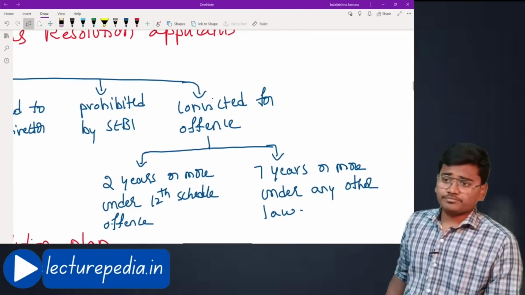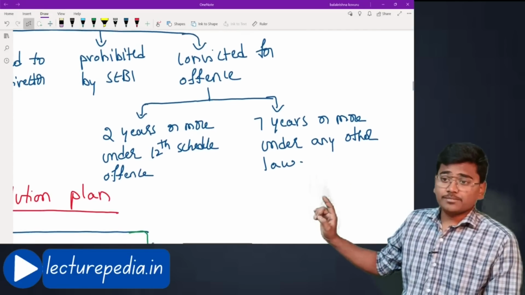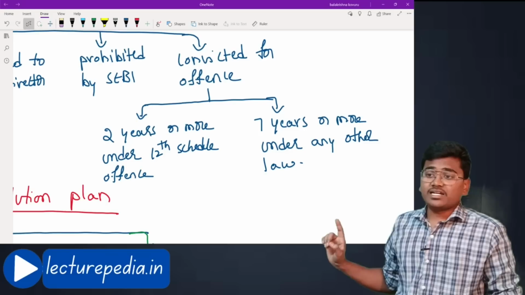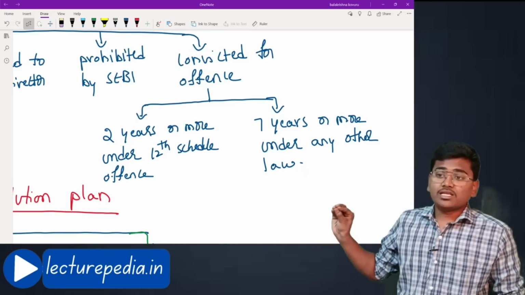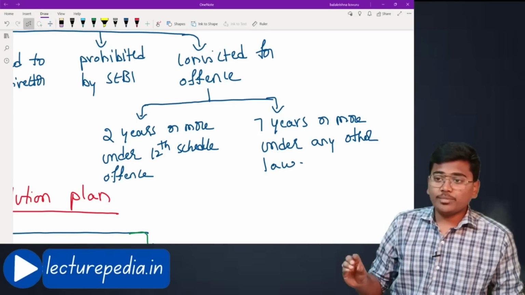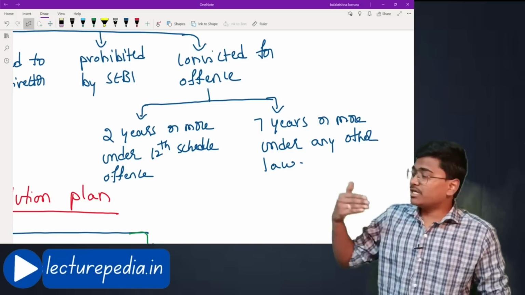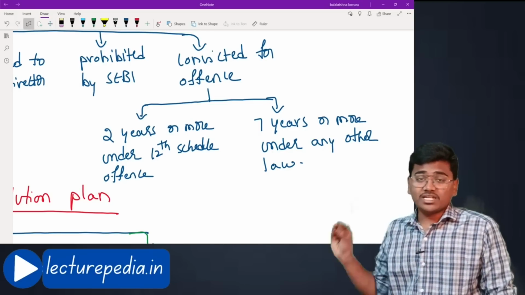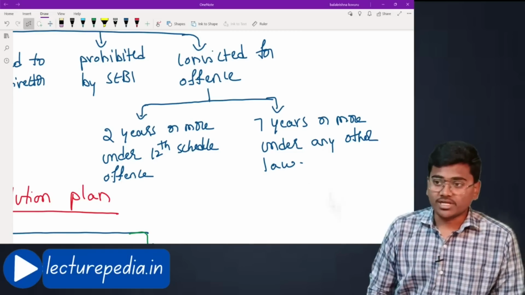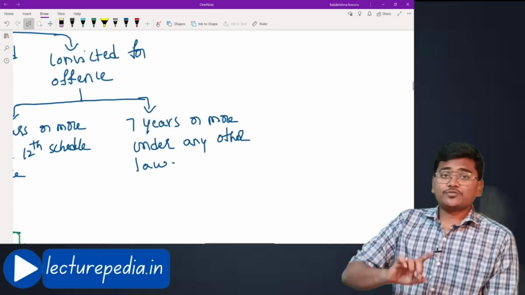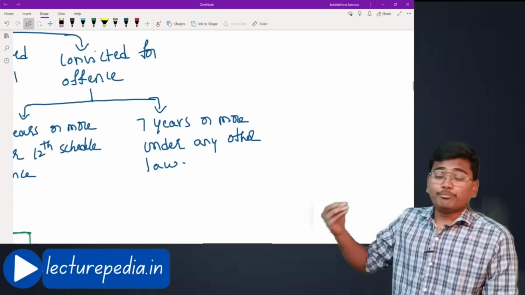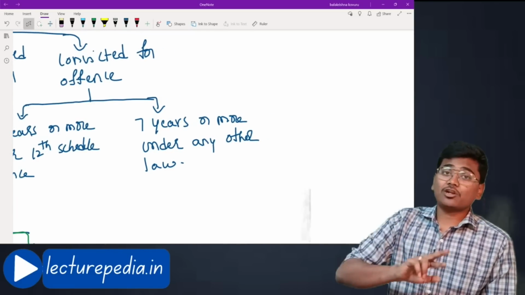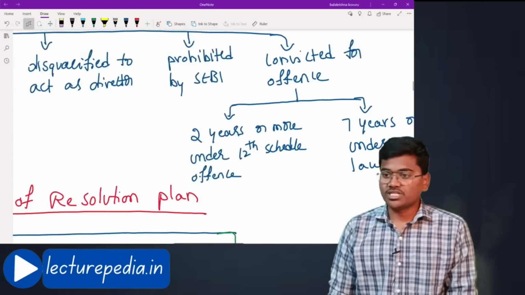Convicted for offense. If the offense is relating to any of the acts contained in the 12th schedule, then the imprisonment should not be more than 2 years. If the imprisonment is for more than 2 years in relation to the offenses covered under 12th schedule, then he cannot act as a resolution applicant. For other offenses which are not covered under 12th schedule, the imprisonment should not be more than 7 years. If the imprisonment is for more than 7 years, in that case he cannot act as a resolution applicant. Hope that is fine.